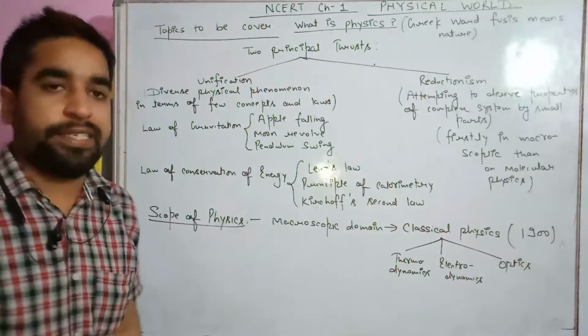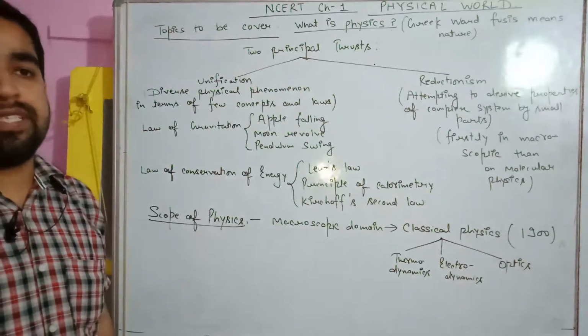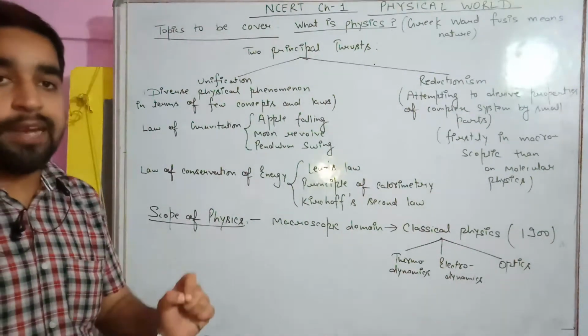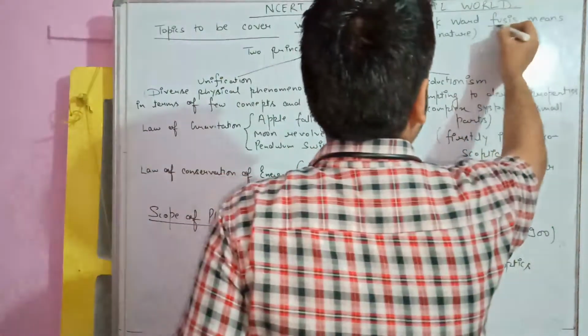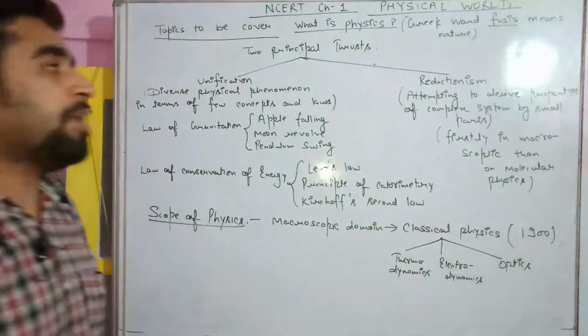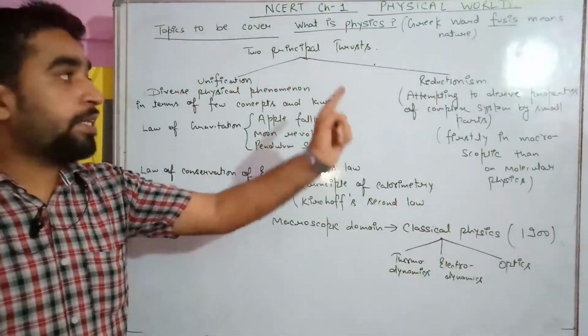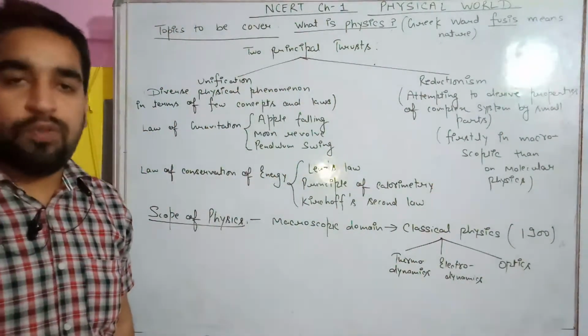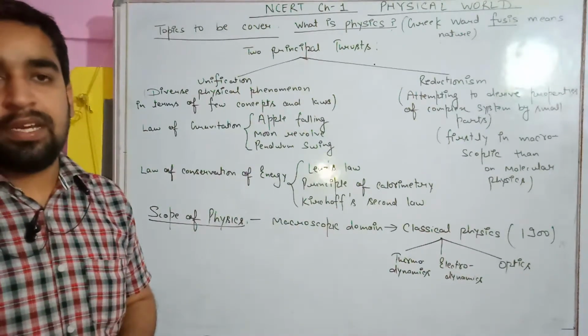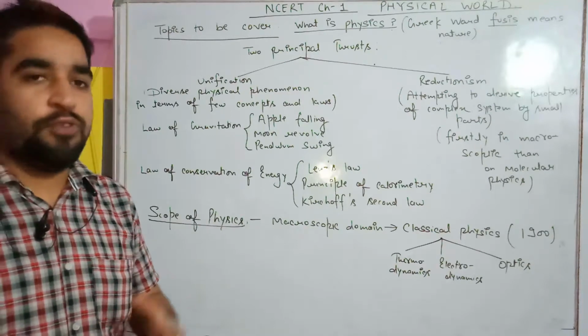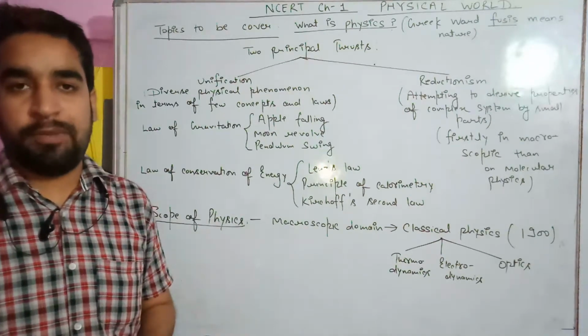How to define physics? Students, physics is derived from a Greek word, and that Greek word is fusis. The meaning of this Greek word fusis is nature. So obviously, the study of nature is known as physics. How to define physics? It's a vast syllabus we are talking about.